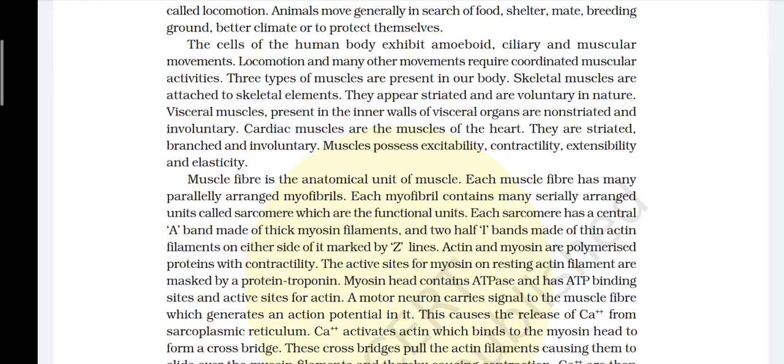Three types of muscles are present in our body. Skeletal muscles are attached to skeletal elements. They appear striated and are voluntary in nature. Visceral muscles, present in the inner wall of visceral organs, are non-striated and involuntary. Cardiac muscles are the muscles of the heart. They are striated, branched and involuntary. Muscle possesses excitability, contractility, extensibility and elasticity.